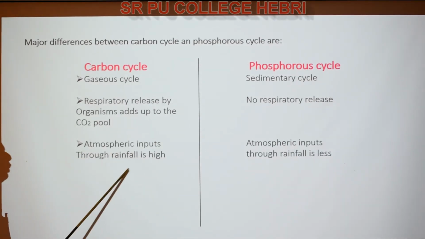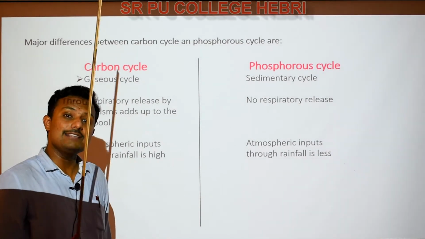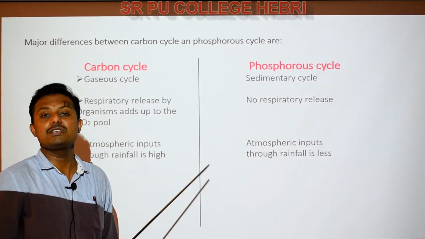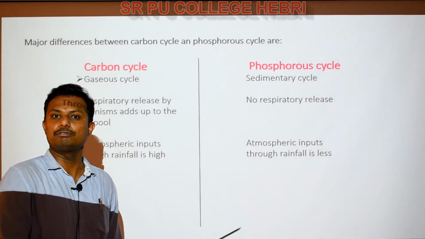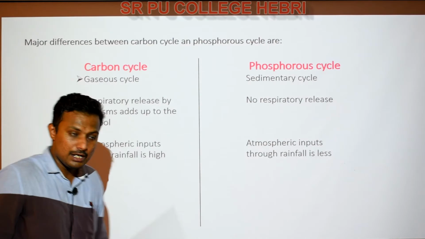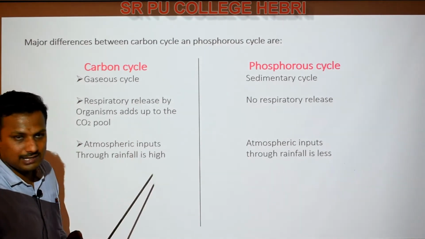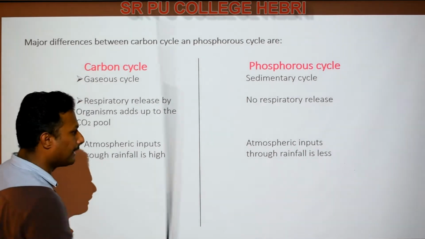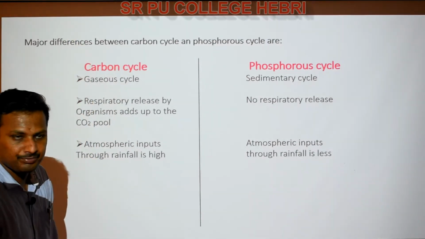Atmospheric inputs through rainfall are high for carbon. I told you the water cycle is in close association with the carbon cycle, because the oceanic surface, which covers about 70% of the earth's surface, has around 71% of the carbon dissolved in the ocean. In the previous class we have studied that. That is why there are atmospheric inputs through rainfall. Rainfall is connected to the hydrological cycle, so input of carbon dioxide is high through rainfall, whereas here atmospheric input through rainfall is very less when compared to carbon, right?